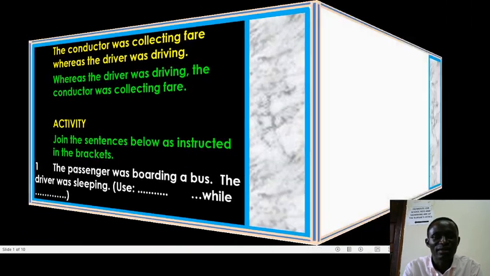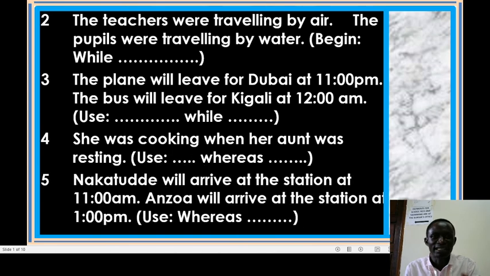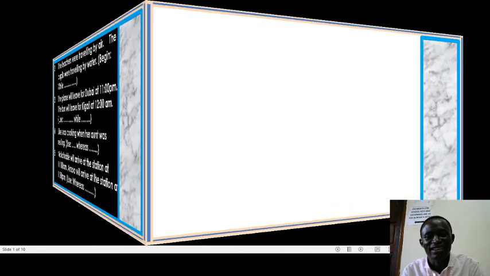Next number says, take a quick attention on that. That will make me very happy, to realize that you have understood. Please restrict yourself to the instruction given. If they have asked you to use the word while, use while. If they have asked you to use the word whereas, please answer based on the instruction. Hope you have understood that, dear friends, and you're okay with the instruction.